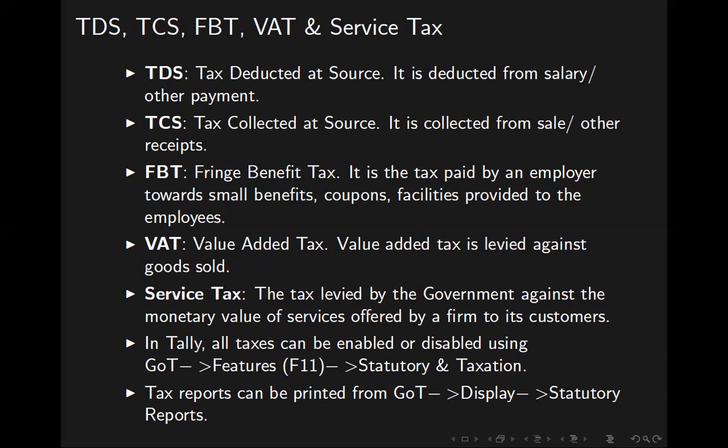Then VAT. VAT is no longer existent. VAT is gone. VAT means value added tax. Value added tax. You buy some raw materials. That is, we bought some laptop.